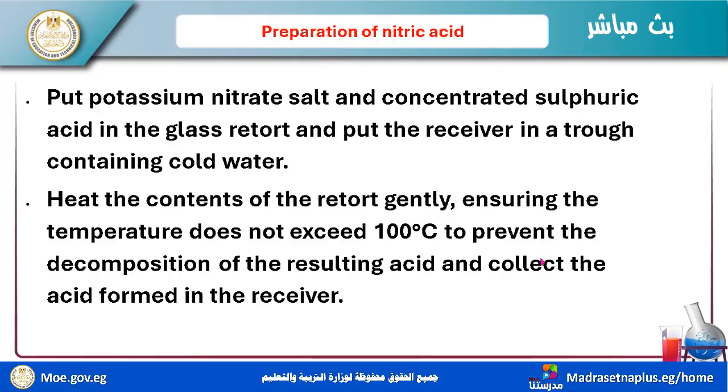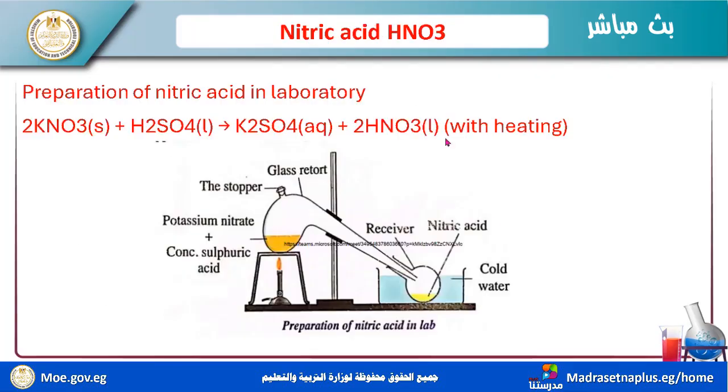You must read that, gently, ensuring the temperature doesn't exceed 100 degrees centigrade to prevent the decomposition of the resulting acid, and collect the acid forming in the receiver. I have a cold medium in this area. It is the vapor of nitric acid collecting in this area.